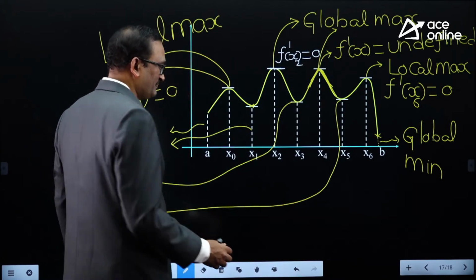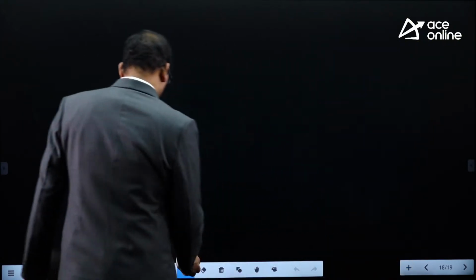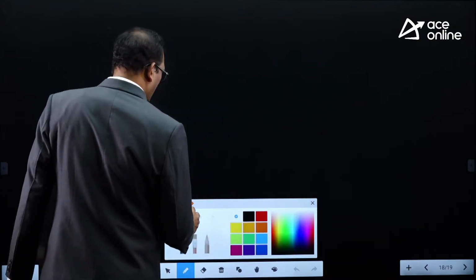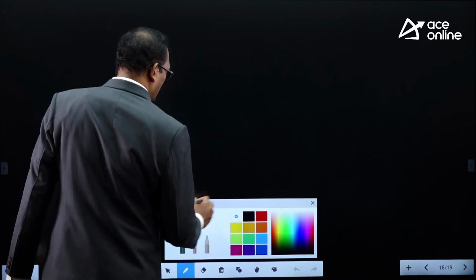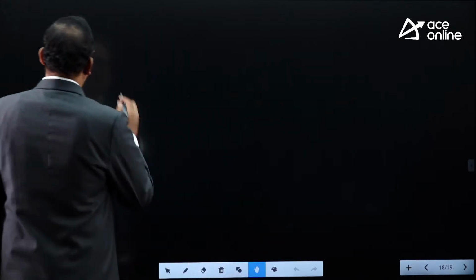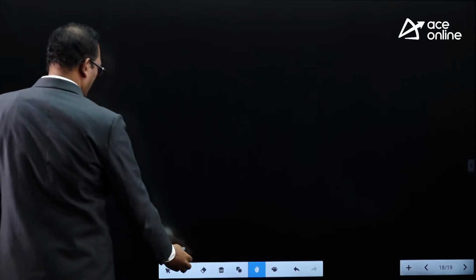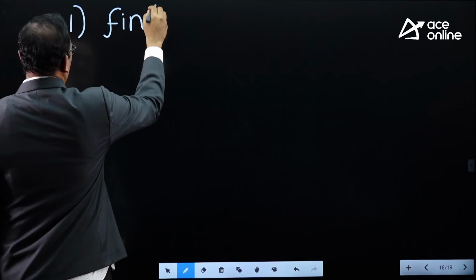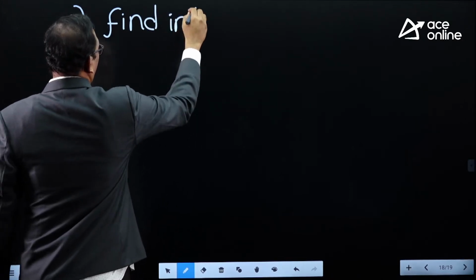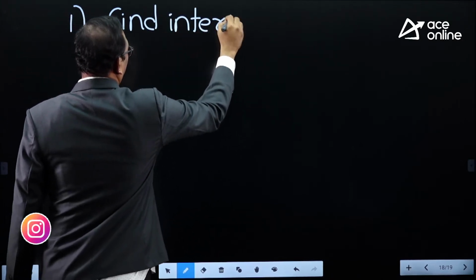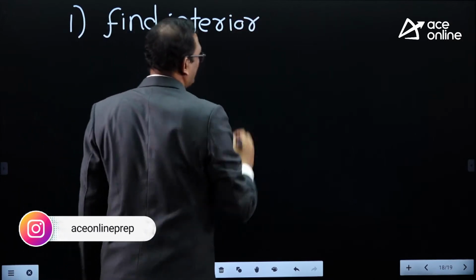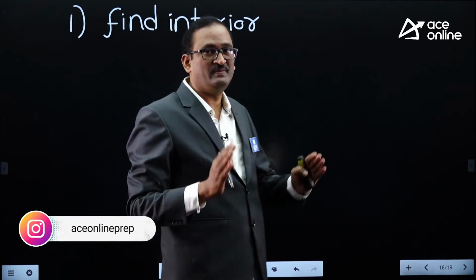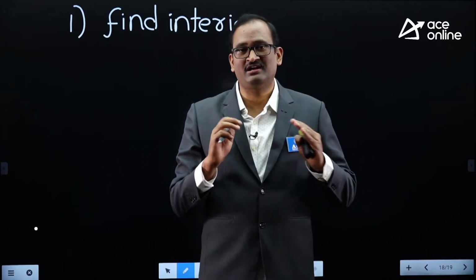So what is the procedure of calculating global maxima, global minima? First of all, you have to find interior critical points. In the exam you will be asked to find maxima and minima.